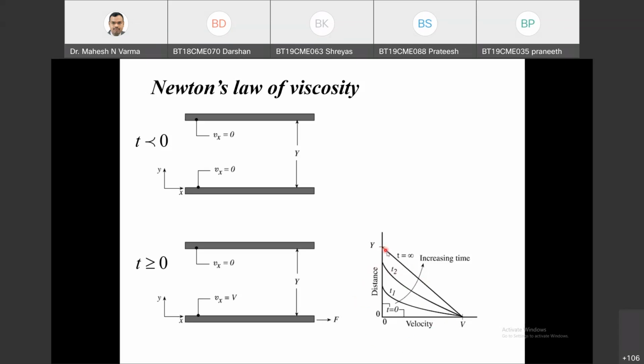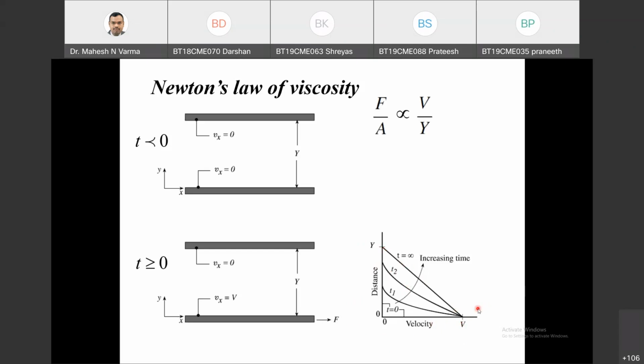We are interested here only where there is no variation with respect to time, and only a variation with respect to location. As there is no variation with respect to time, it is called the steady state. So what did Newton observe at this steady state? This is the observation made by Newton.